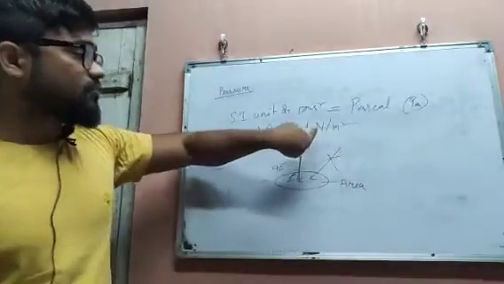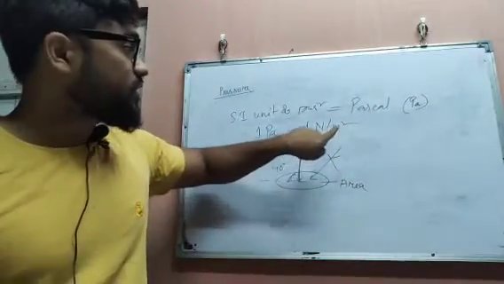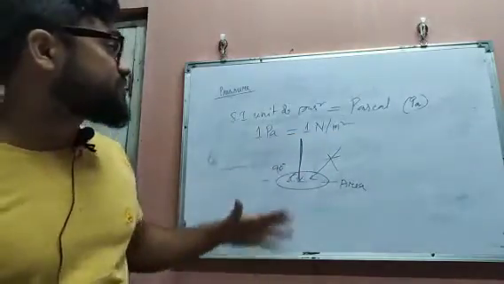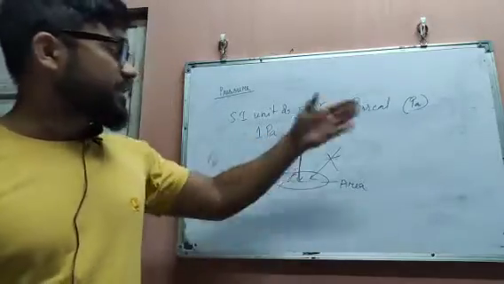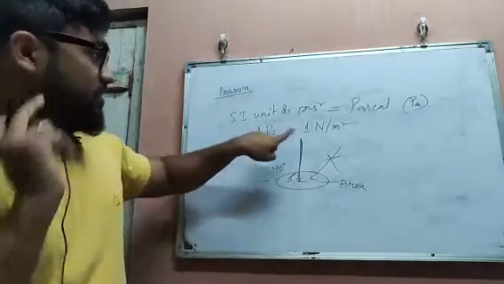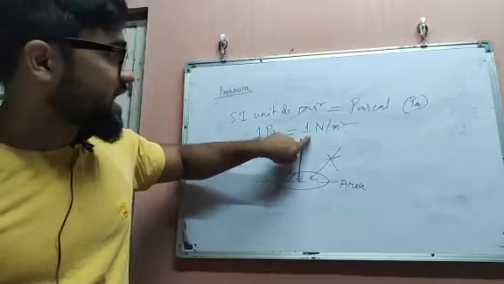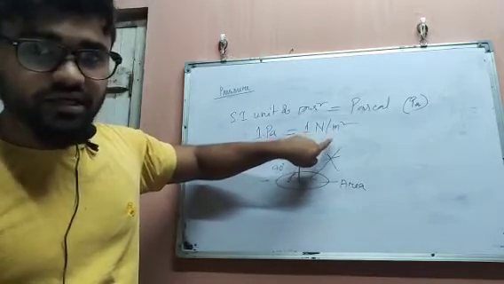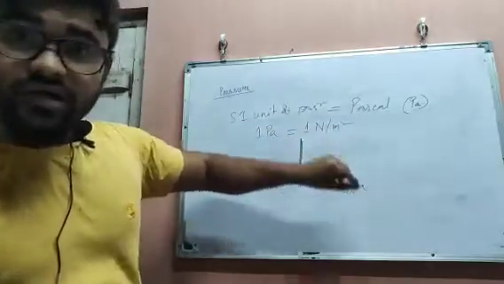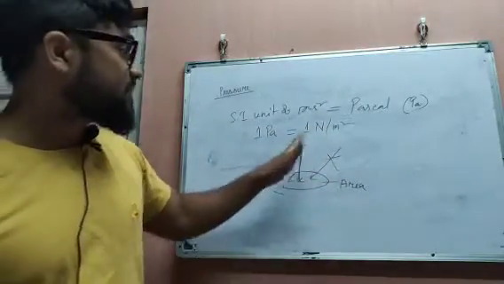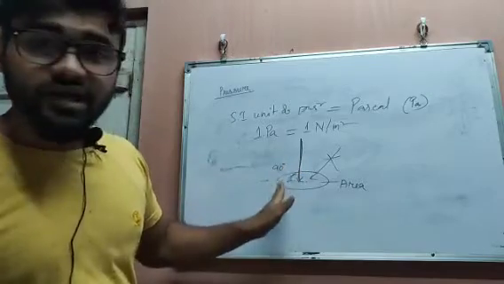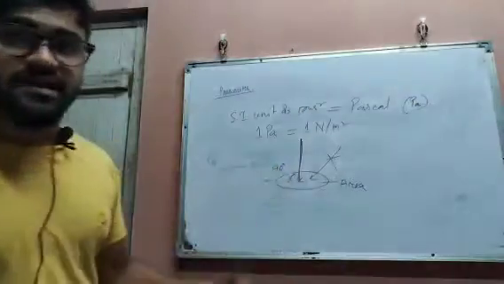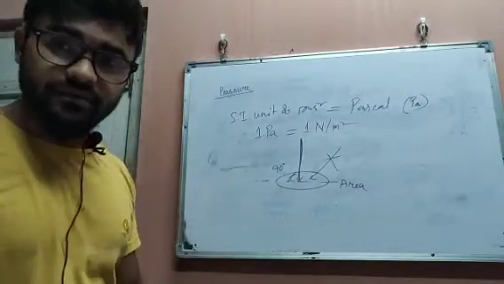That means when 1 Newton of force is applied to a unit area, this is known as 1 Pascal. If you are asked to define 1 Pascal, you can write this definition from the formula: 1 Newton of force applied per unit area in a perpendicular direction. The direction should be perpendicular, so you can't change the angle here. The angle must be 90 degrees, and then this is known as 1 Pascal, or 1 Newton per meter square.